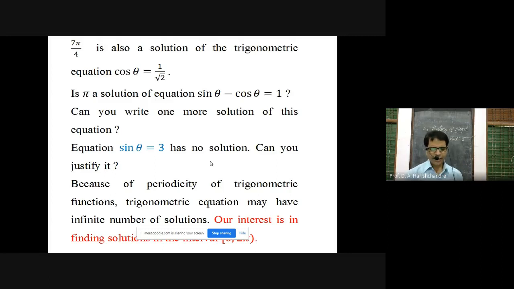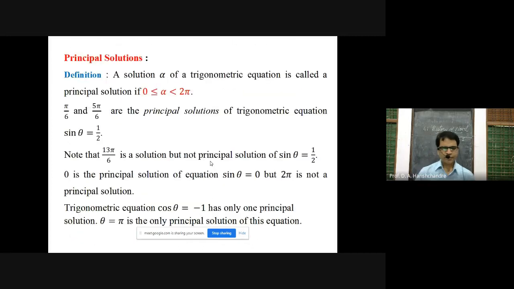Okay, our interest is in finding the solutions of trigonometric equations in the closed open interval 0 to 2 pi. Okay, now once you understand the meaning of solution of the trigonometric equations, note that solutions of trigonometric equations are divided into two subtypes. One of them is principal solutions and the second is general solutions. So solution is divided into two subtypes. Now we have to focus on the first subtype, principal solution.